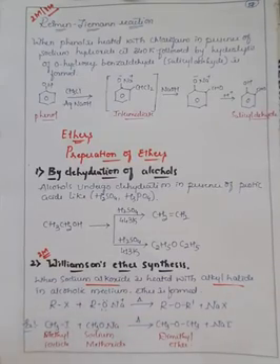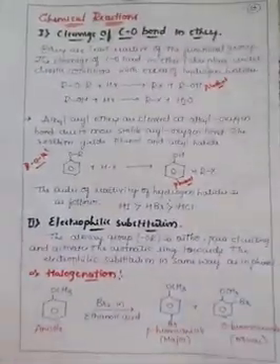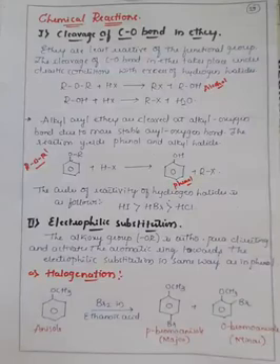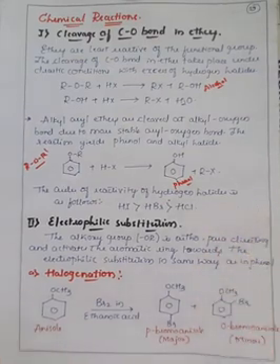The next concept we have learnt is chemical reactions in case of ethers. In that, the first reaction is cleavage of the C-O bond, and it is very rare in case of ethers because oxygen is bonded to 2 alkyl groups, 2 aryl groups, or 1 alkyl and 1 aryl group, with the oxygen as a bridging bond. Therefore the breaking of the C-O bond is quite complex when compared to that of alcohols and phenols.